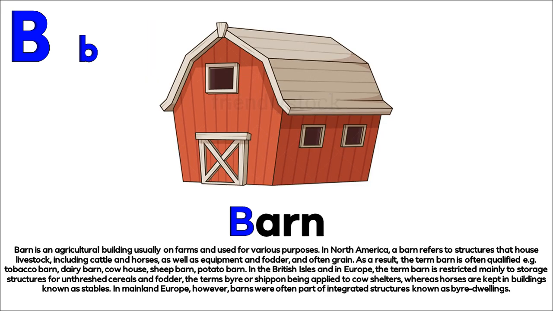B. Barn. Barn is an agricultural building usually on farms and used for various purposes. In North America, a barn refers to structures that house livestock, including cattle and horses, as well as equipment and fodder, and often grain. As a result, the term barn is often qualified, e.g. tobacco barn, dairy barn, cow house, sheep barn, potato barn.